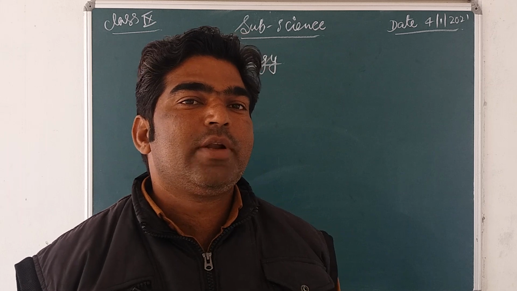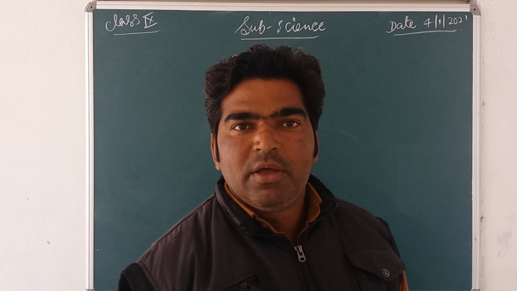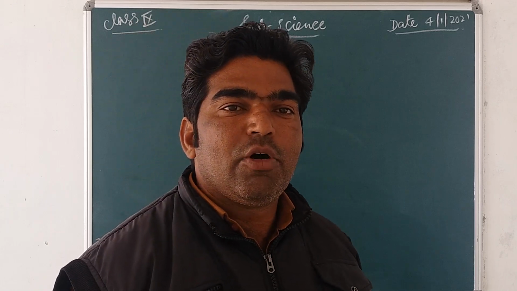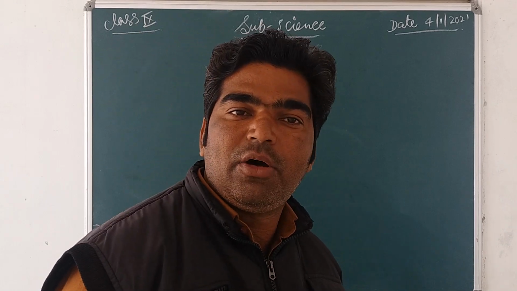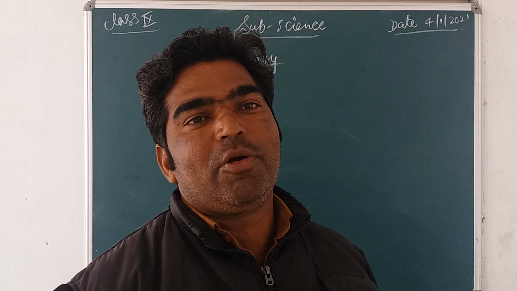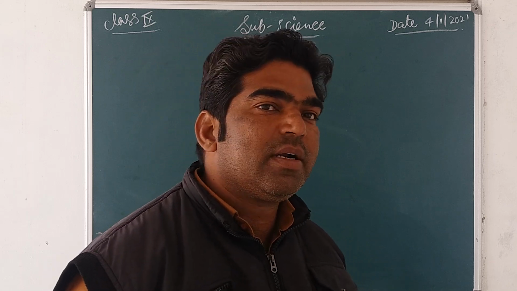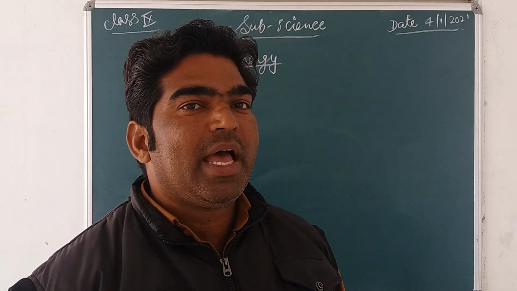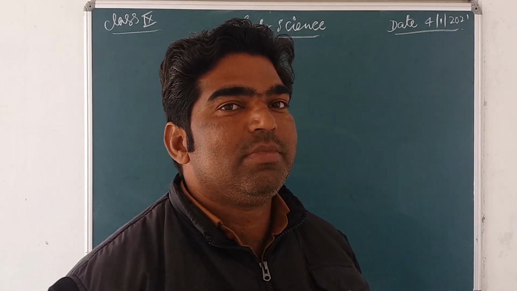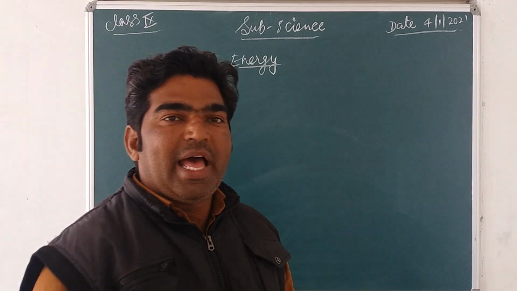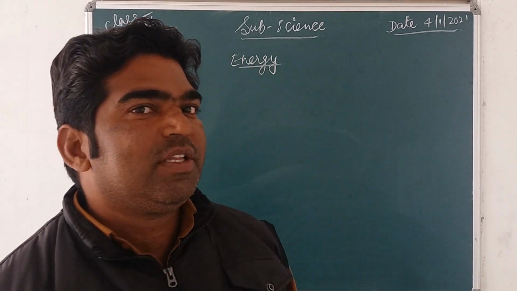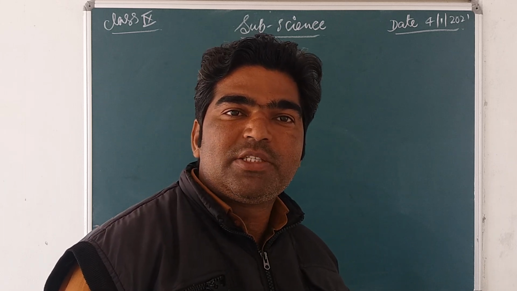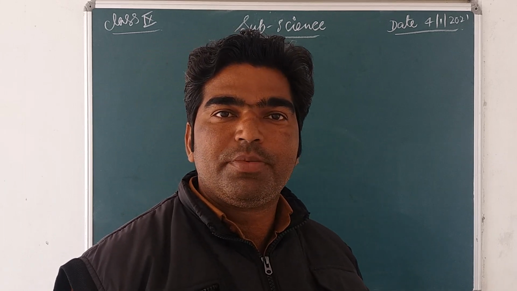Now you know that in the previous class we already discussed what work is, and we can calculate the work done by the formula: work done is equal to F into S, that is, force times displacement. Whatever force is applied on an object produces some displacement or motion in the object.